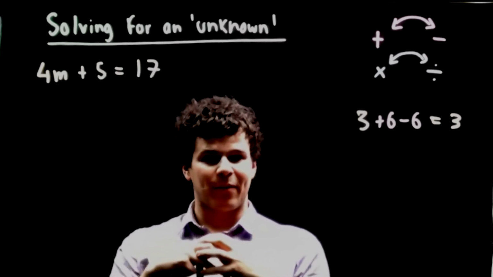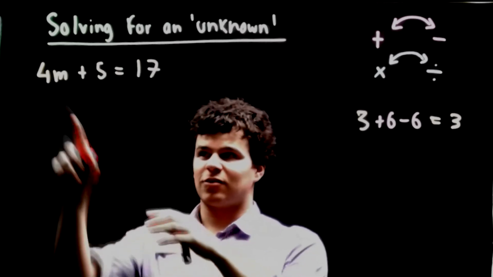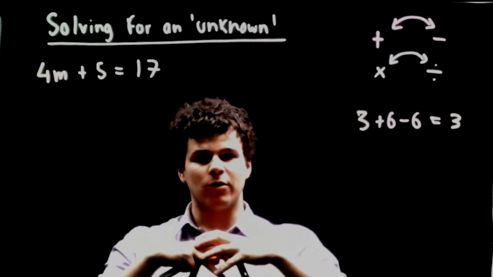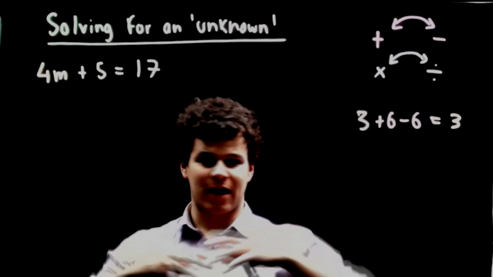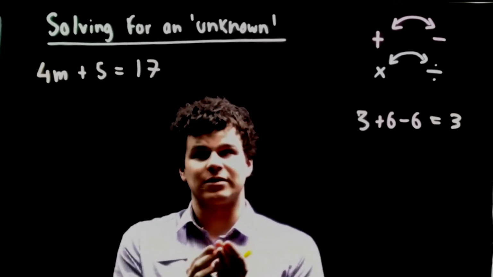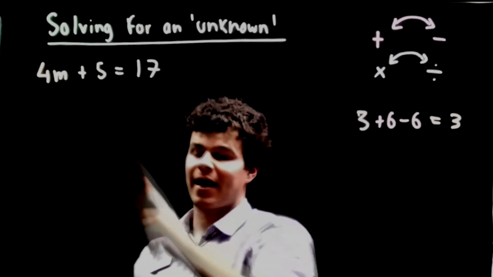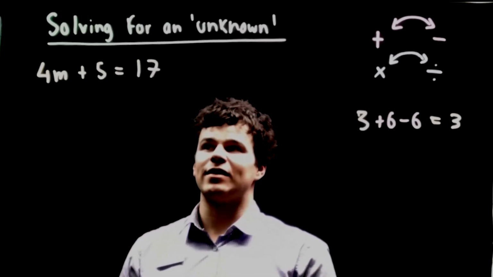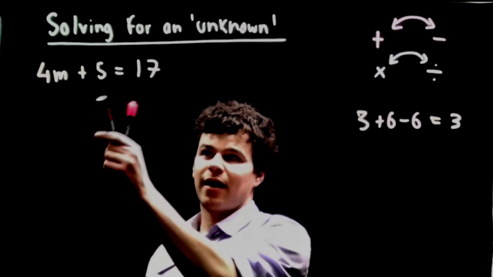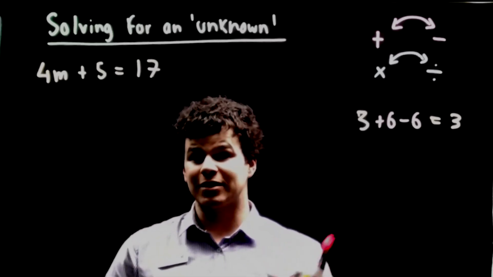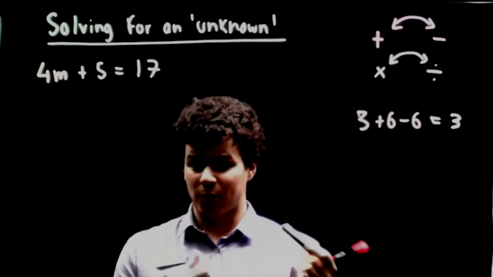Our M's got wrapping paper and a box, and that's this 4 and this 5. So we want to unwrap the present, get rid of this outside stuff, the wrapping paper, and just be left with our present, which is the M. First thing we do: if we've got a plus or a minus, a number out here, we deal with that first. What we do is the opposite operation of it, and that will get rid of it.